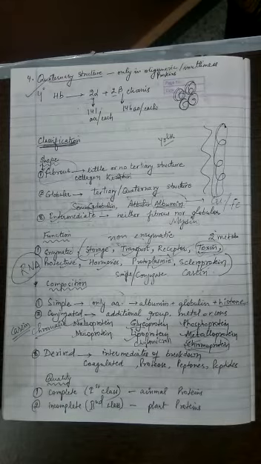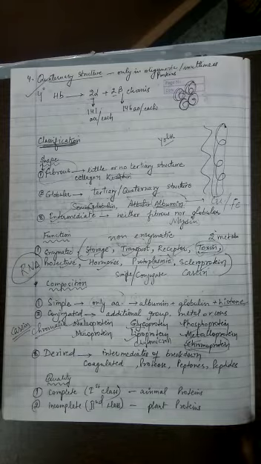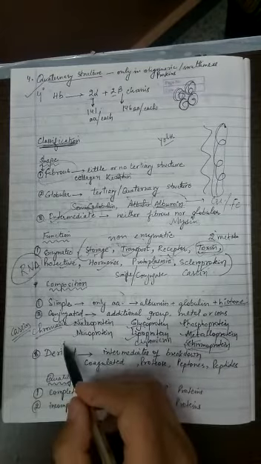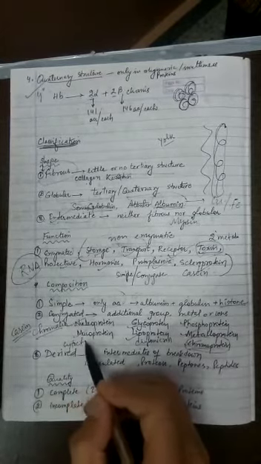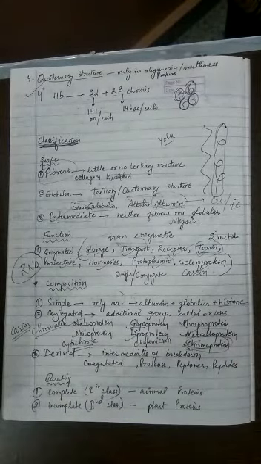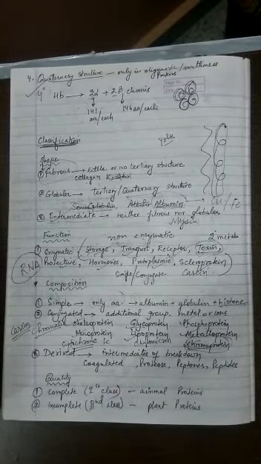Then we know one more example, the easiest one, bile pigments. Bile pigments are yellow in color. So it is a yellow colored protein because it's a type of chromoprotein. In the case of humans, we have cytochrome. Cytochrome plays an important role in the respiratory system. That's why I told you these concepts will be clearer in human physiology. Cytochrome plays an important role in respiration, and it carries iron in it. So there are many examples of such type.